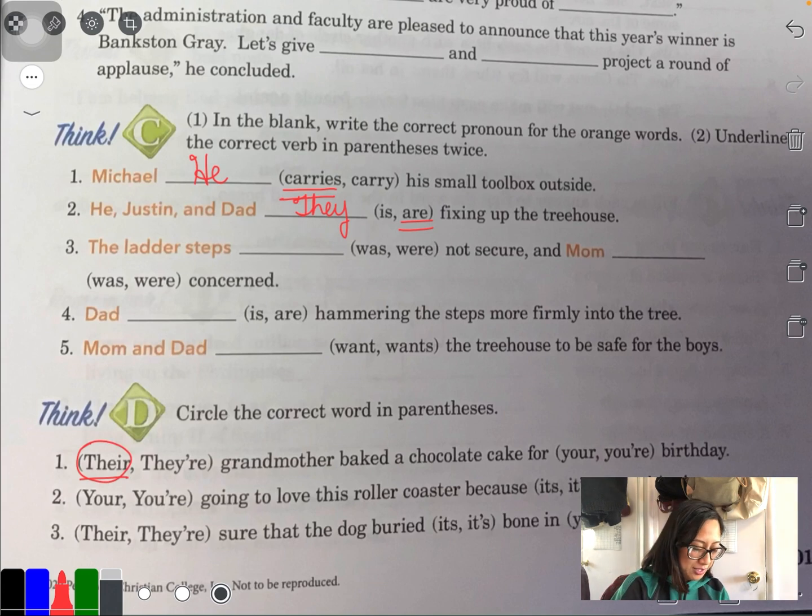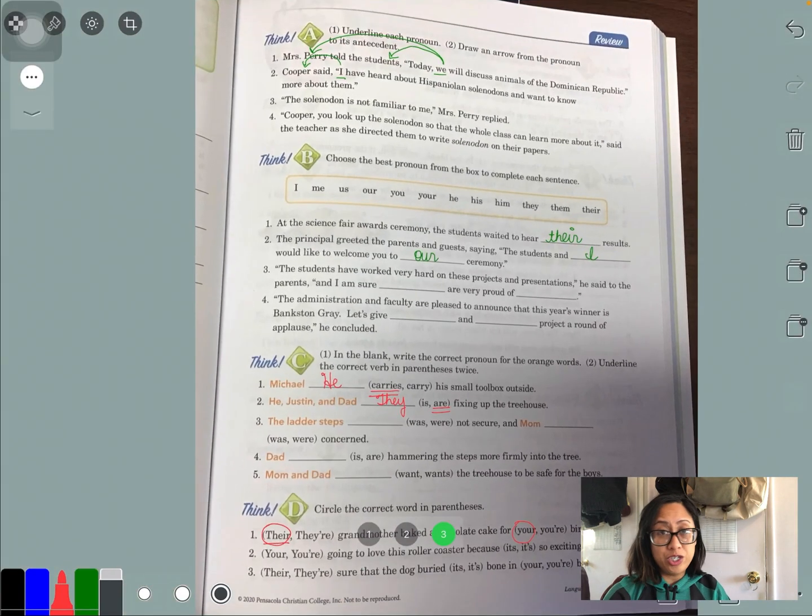I have to circle it this time. Their grandmother baked a cake for your birthday. So it's a possessive word. They own the birthday. So we can't say you are because it doesn't make sense. Their grandmother baked a cake for your birthday. Alrighty. You can try 2 and 3 on your own.